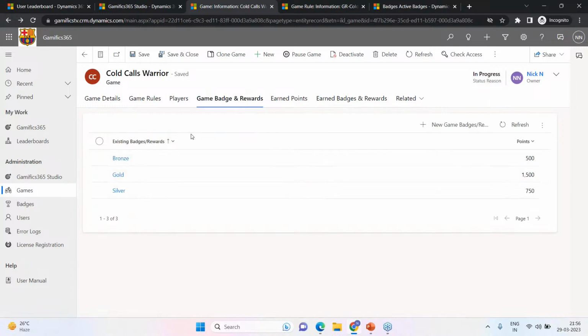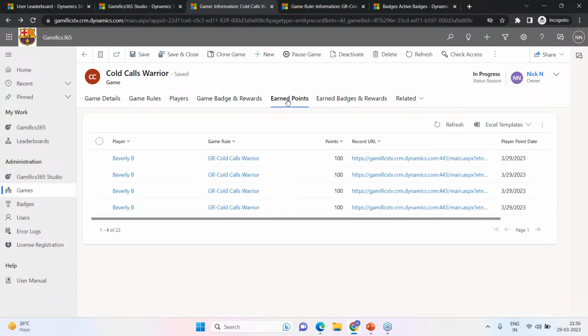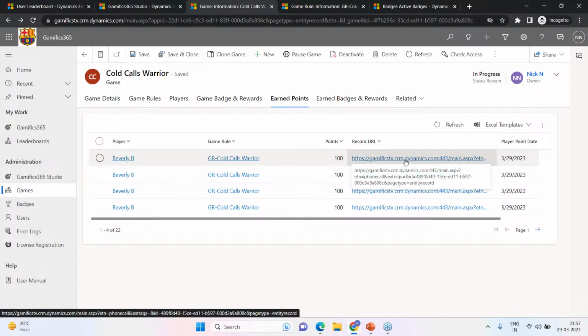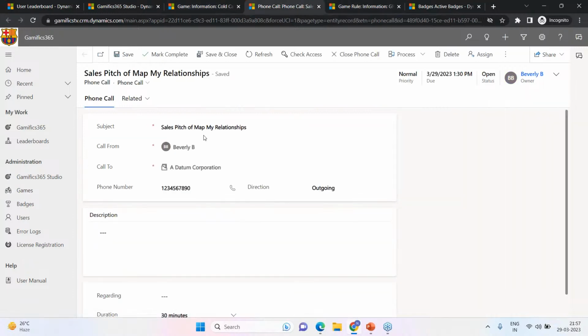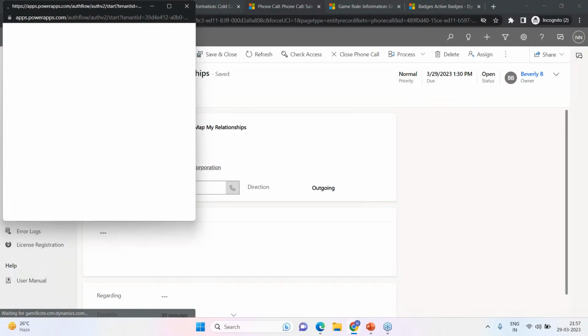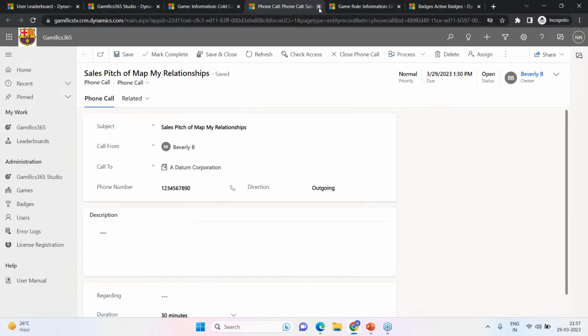So let's see the earn points, my personal favorite tab. Now we saw that Beverly has 1200 points. That means, as per my calculation, she has done about 12 phone calls with outgoing direction. It's very easy to track with the help of the record URL. Every time a point is awarded, you can find the record URL, just open it up, and you will find why 100 points were awarded to Beverly in this particular case. That's because she had made a sales pitch call or map my relationship call with all the details in it.